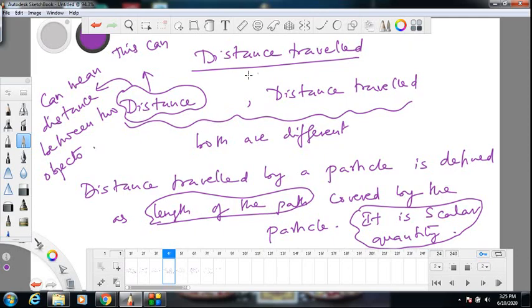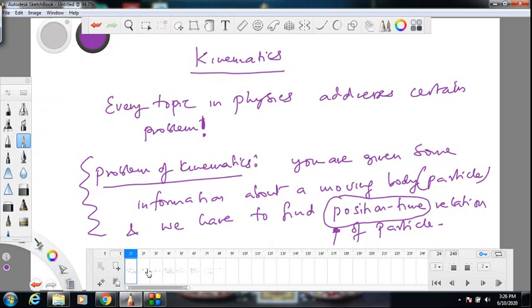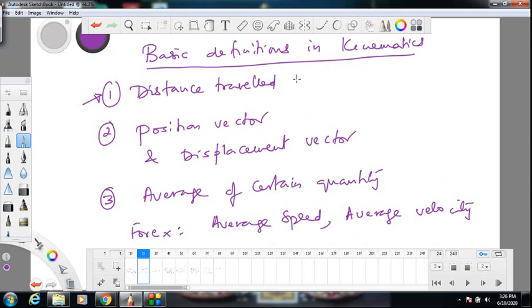So this can decrease with time. That's why this quantity is quite different from distance traveled. So distance is different, distance traveled is different. Distance traveled is a kinematical quantity. This comes in kinematics. Distance does not come in kinematics.